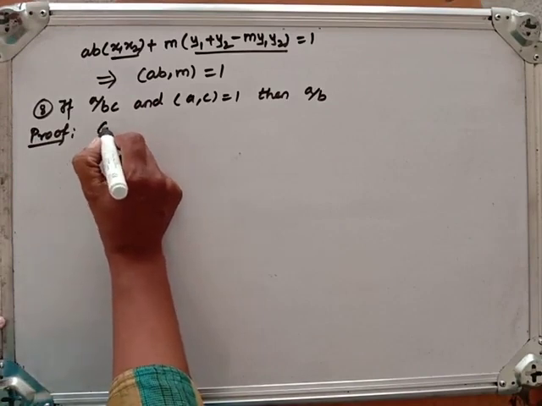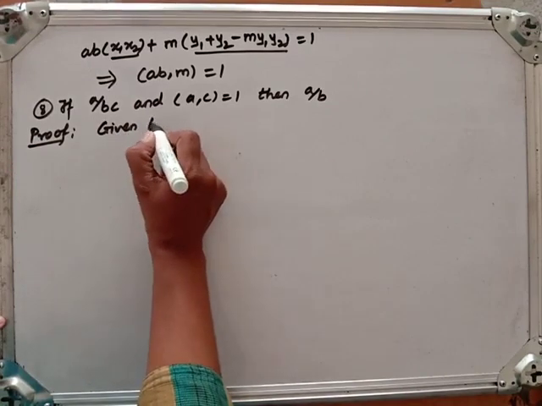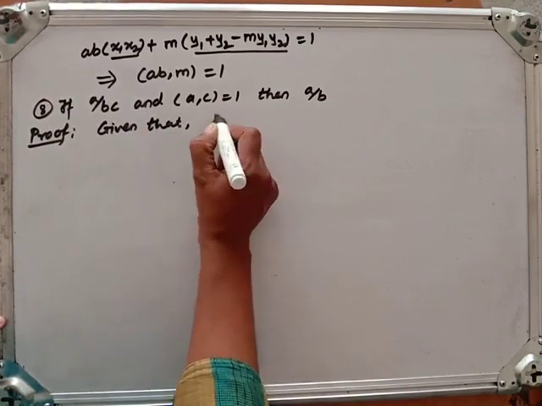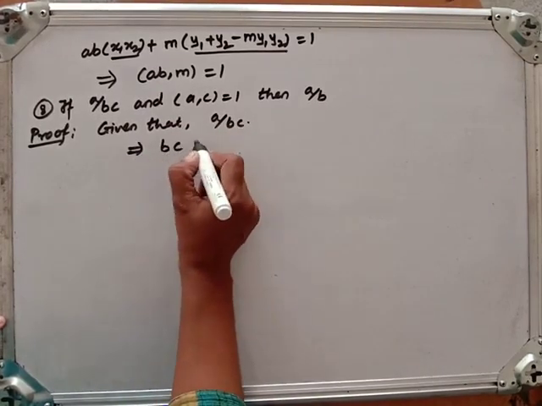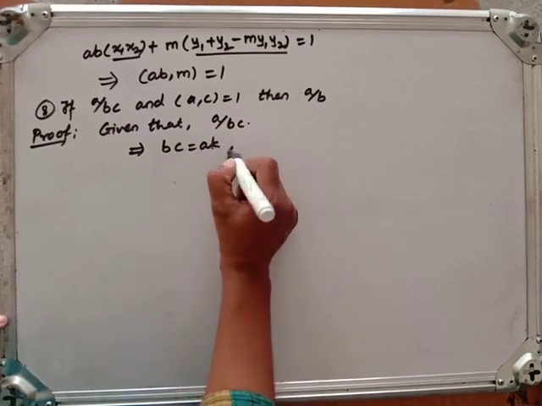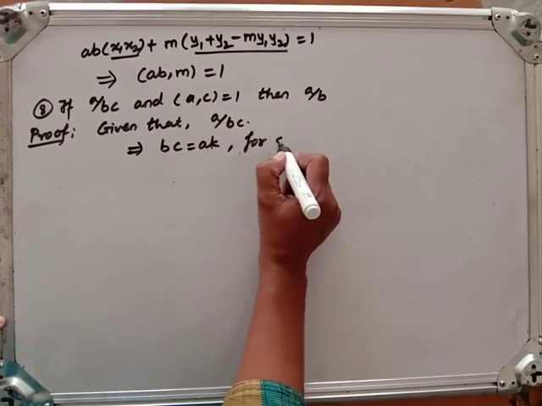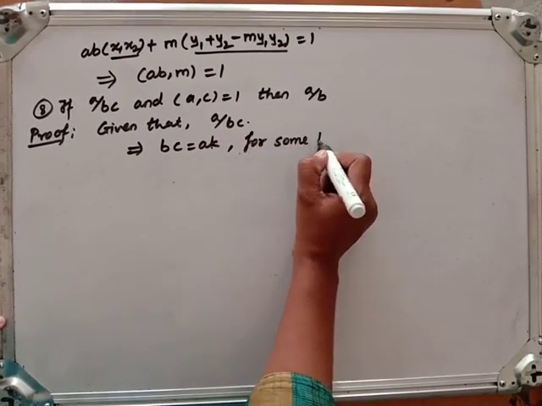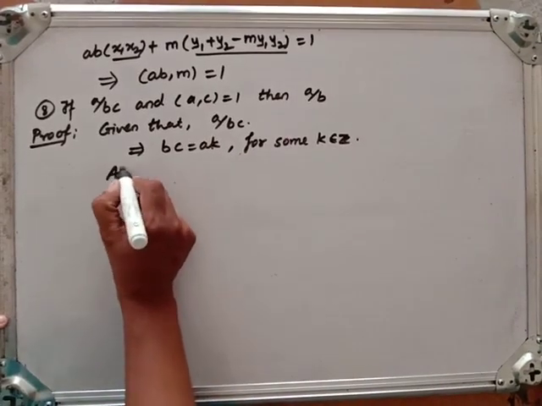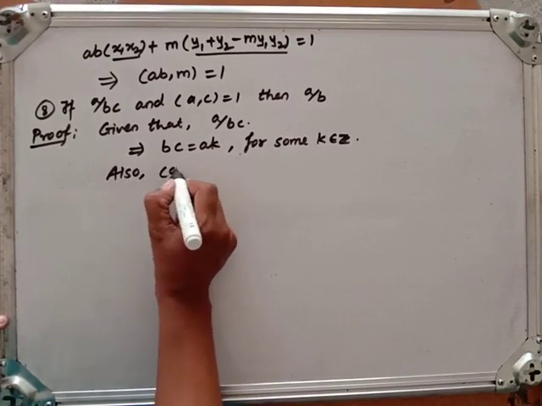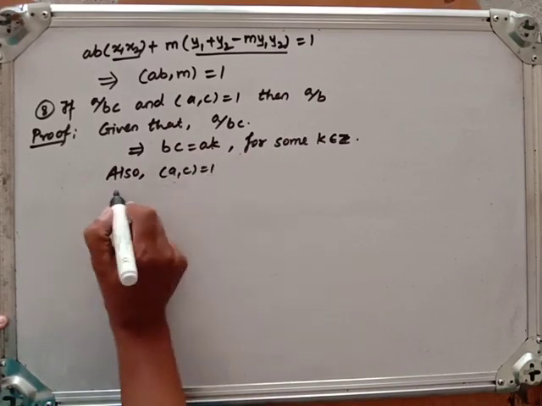Given that A divides BC, this says BC is equal to AK for some K belonging to Z. Also GCD of A and C is equal to 1.